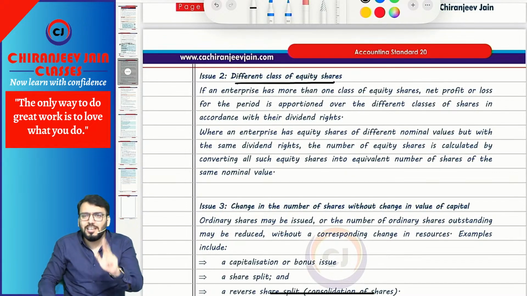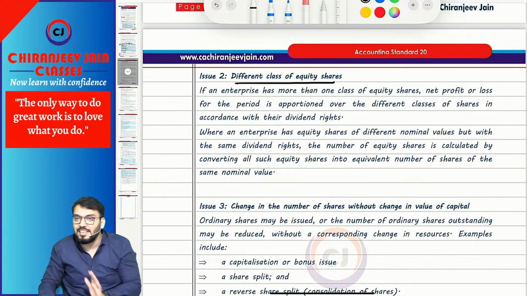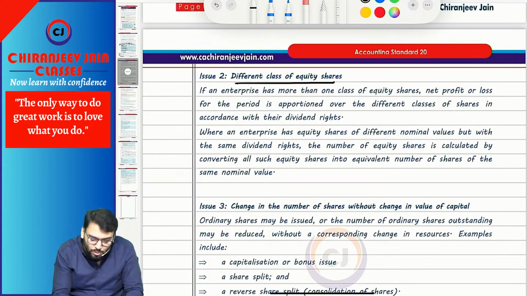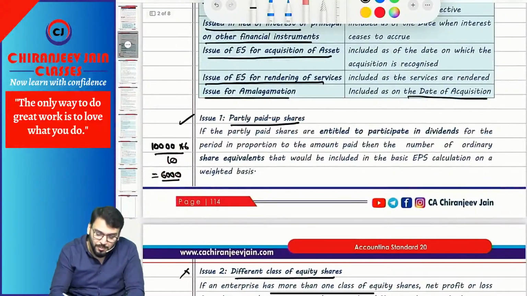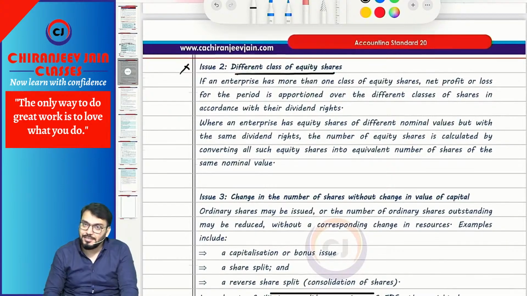So let us do the conversion at rupees 10 and make it an equivalent number of fully paid up equity shares of rupees 10. That conversion is similar to partly paid up equity shares. However, no question of this nature has been given in the ICAI study material, so this is more important from the exam point of view, but similar treatment will be done.